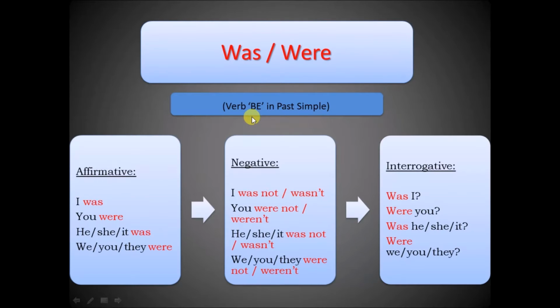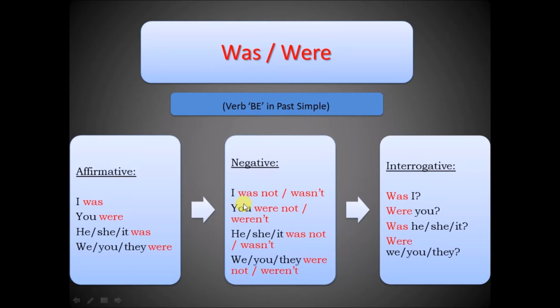Let's start with was and were. As you know already, this is the past simple of verb be. Here are the forms: affirmative, negative, and interrogative. Let's read. I was, you were, he, she, it was, we, you, they were.